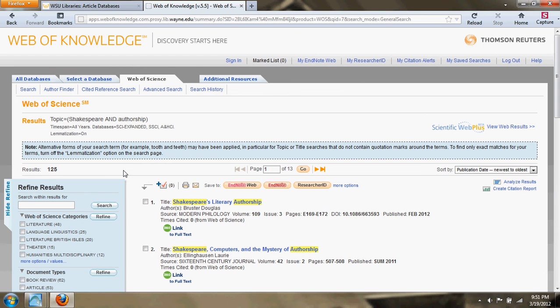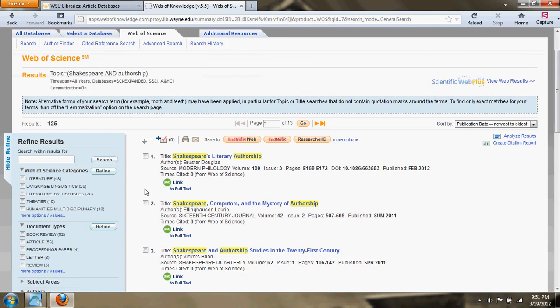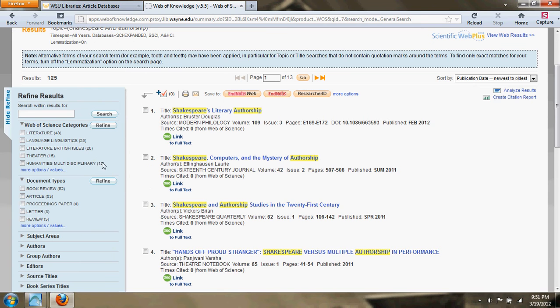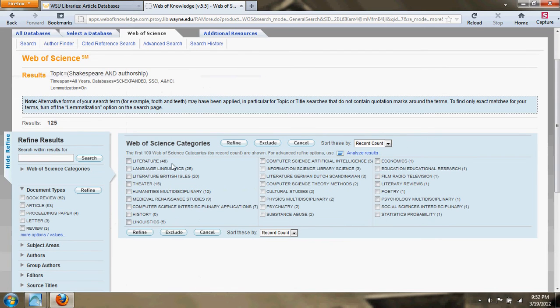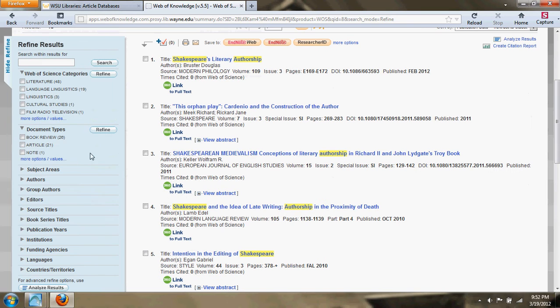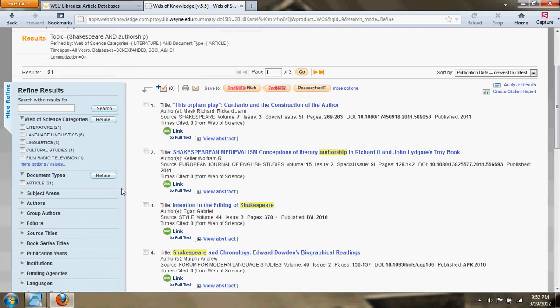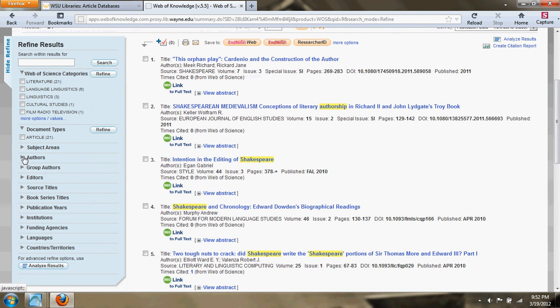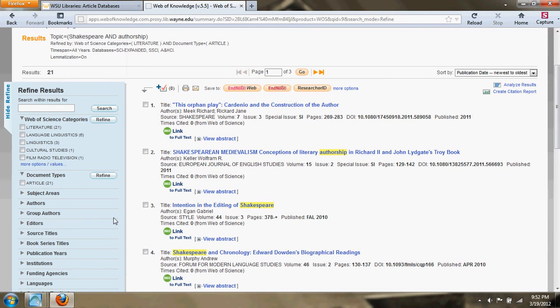125 results, a little much, so we can go ahead and limit that some more. What we'll do first is limit the categories available, and you can see here, it'll give you the category and then the number of works in that category. And so I think we can safely just limit it to literature and go with those 48 results. And then bring it down even more by looking at just articles. Refine our search once more. And then you could continue going down if you know the author, if you know the publication year, if you're looking for a specific article. In those instances, those would be very helpful.